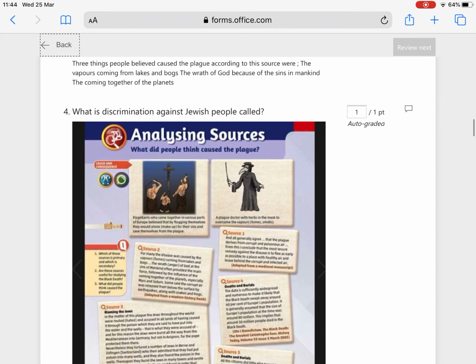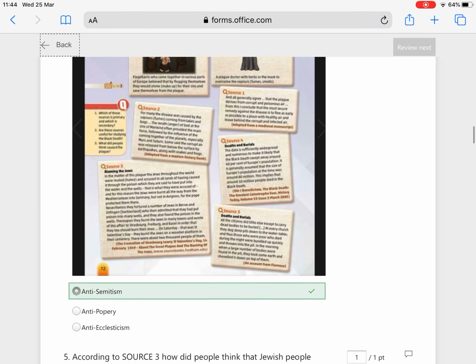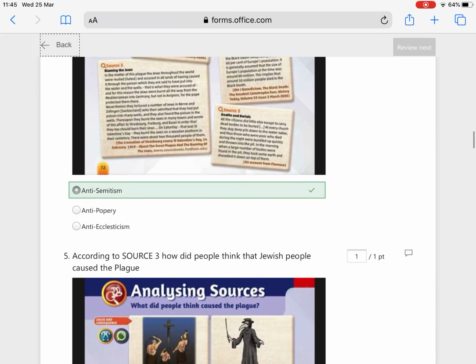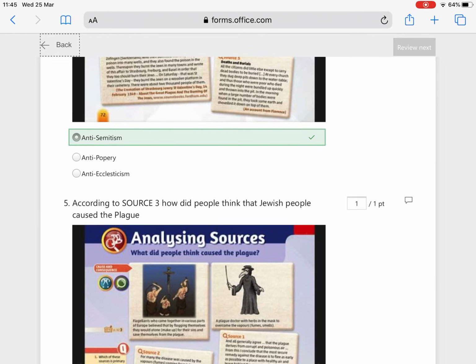Next question, what is discrimination against Jewish people called? And again, of course, this is anti-Semitism. I talked a little bit in the source video about how we can track these prejudices throughout history. So we can track misogyny, we can track anti-Semitism, and by being able to see where these things originated and how they grew legs, we can really see the ridiculousness of these types of prejudices. Like the origin, how ridiculous the origin is. It's not ridiculous for the people who are suffering this prejudice. It's ridiculous for the people who are engaged in prejudice against these people.